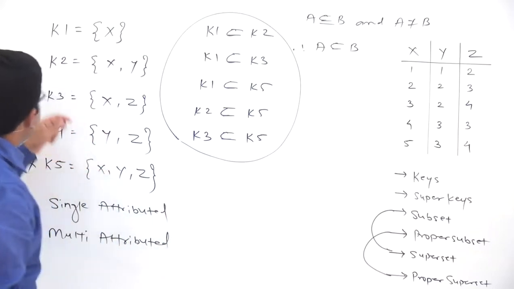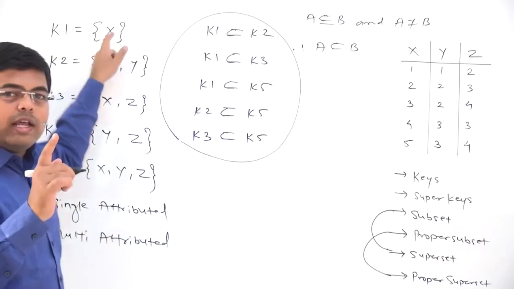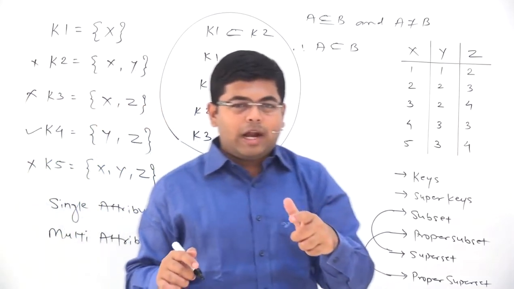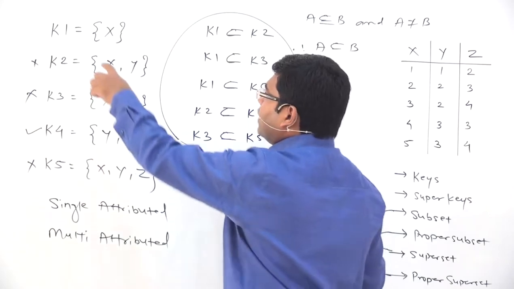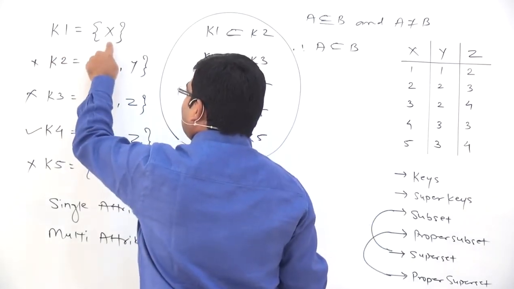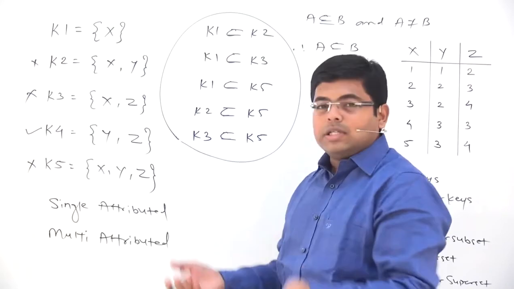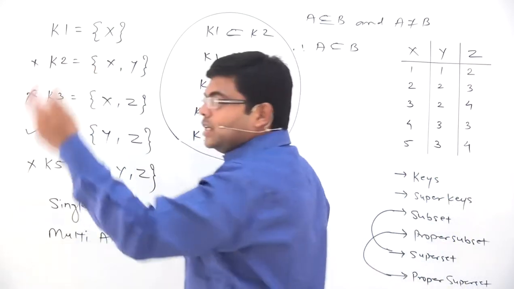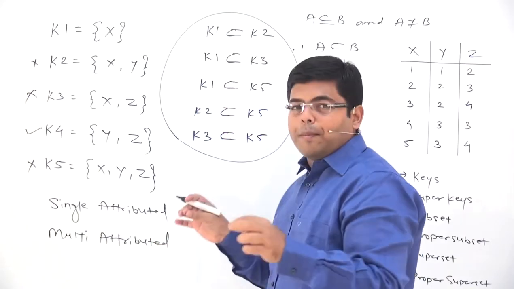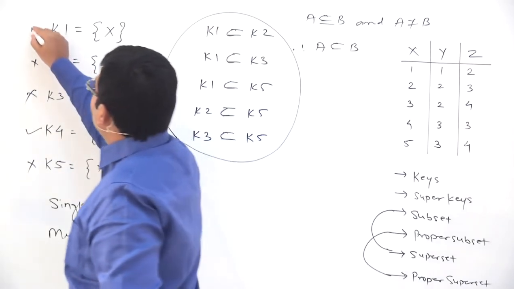And anyways, K1 is a single attributed set. It's a singleton. Any set with a single attribute, or single element, is called a singleton set. Now K1 has got only one attribute, and therefore if you try to form a proper subset of K1, you will get the empty set, and the empty set cannot be a key. That is why the condition is satisfied. What is the condition? No proper subset of K1 is a key, and therefore K1 can be called a key.